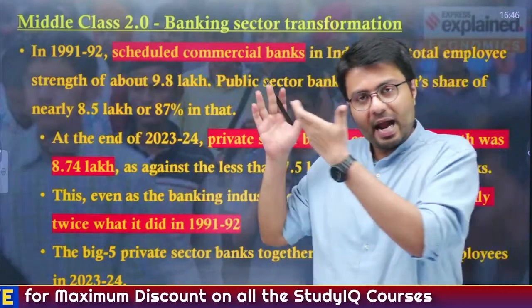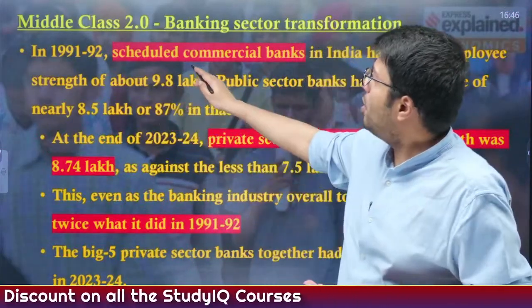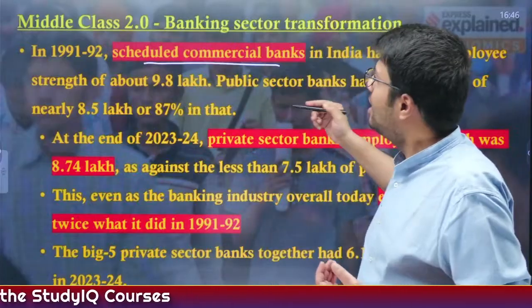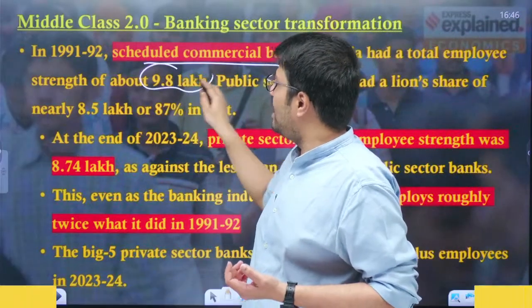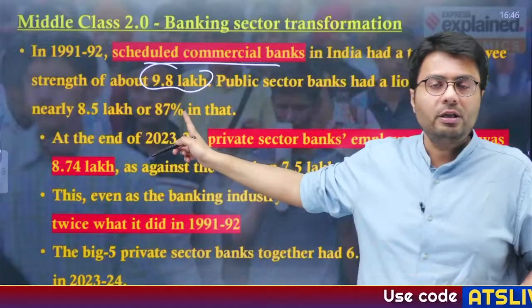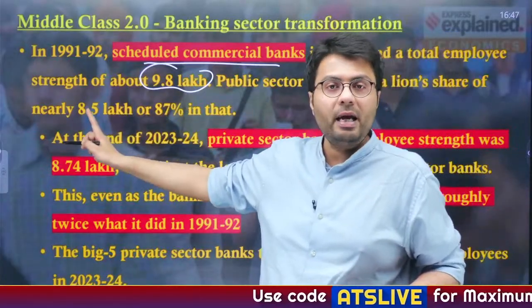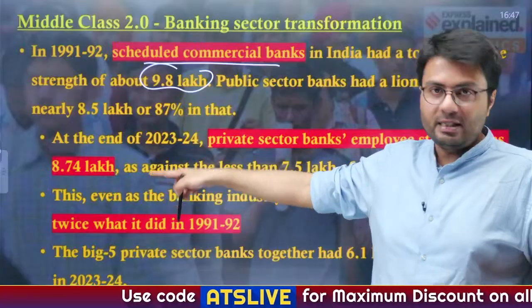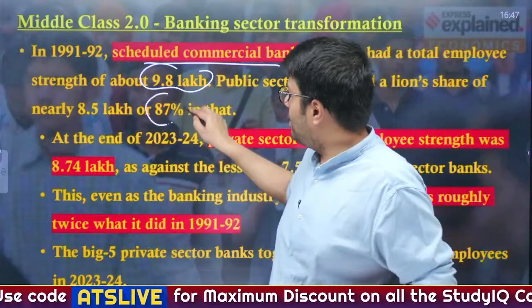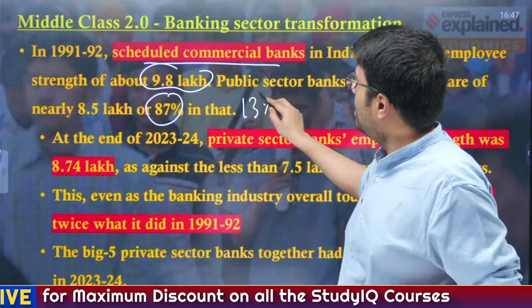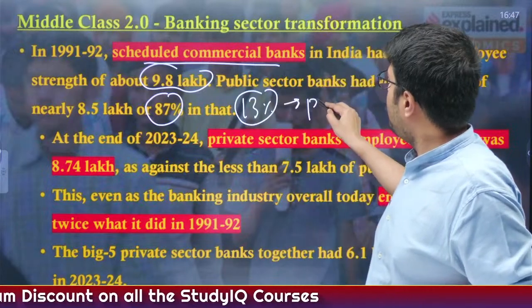In 1991 and 92, you saw the scheduled commercial banks in India created about 9.8 lakh employment, and 87% of this employment was created by the government owned public sector banks. So only 13% of employment back in 1992 was created by private sector banks.